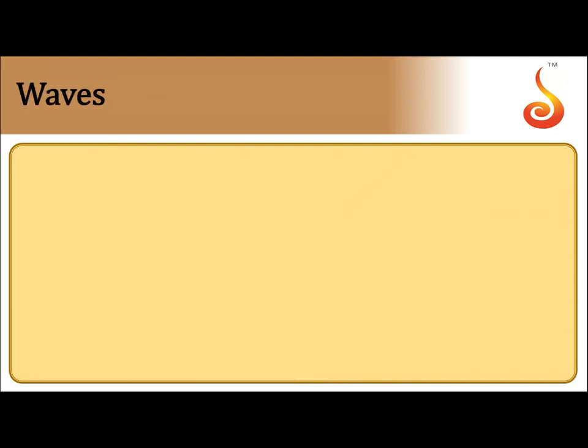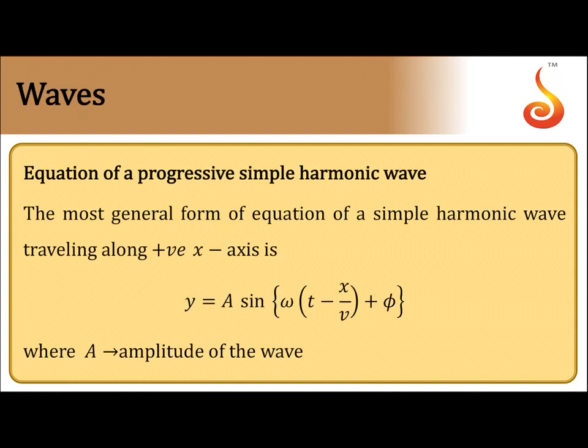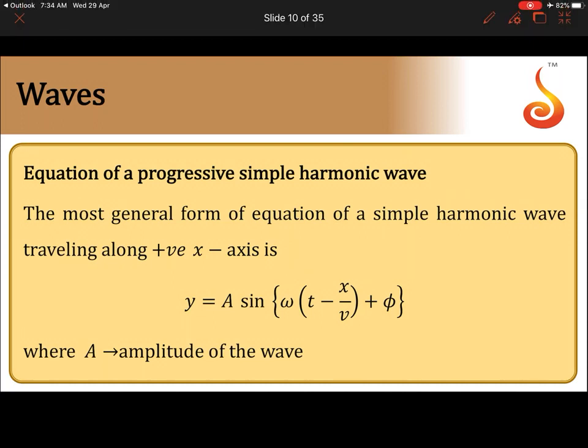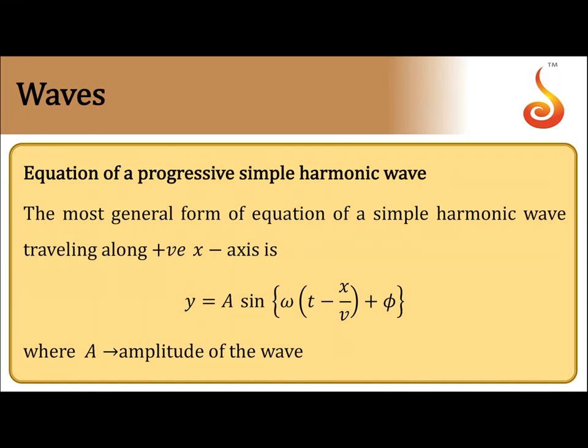Now moving on to the concept of waves. A wave is a propagating disturbance set up in a medium. The simplest kind of wave that can be found is a simple harmonic wave. Whenever a wave propagates through a medium, all particles of the medium are set into vibrations. If the vibrations executed by the medium particles are simple harmonic, then we call that kind of wave a simple harmonic wave. A wave is a propagating disturbance which is a delocalized one.